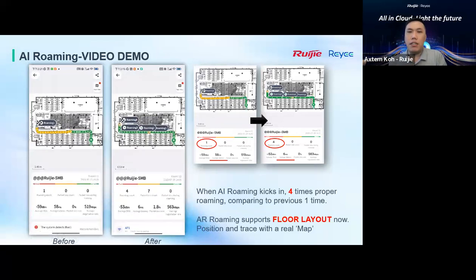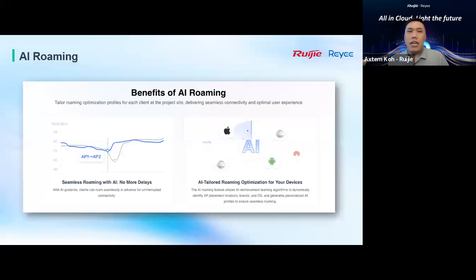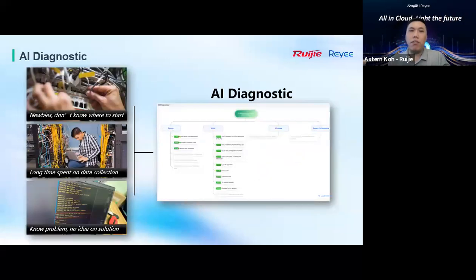Nowadays, for this AI roaming, what we want to show the customer is more detail, such as the benefits. Based on the AI roaming itself, we can also show which areas are unable to be covered by good Wi-Fi signal. So you can easily show the customer that this area is very bad for roaming and very bad for Wi-Fi coverage, and justify to the customer adding one more AP for this area.